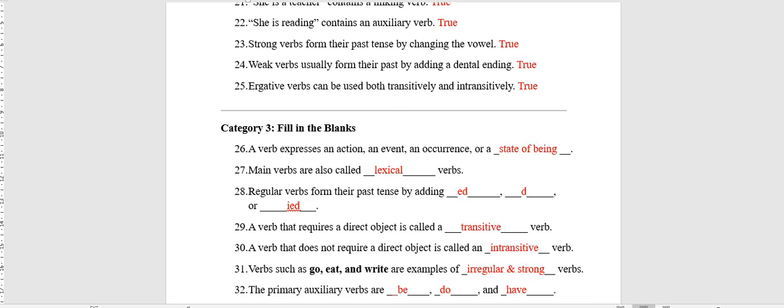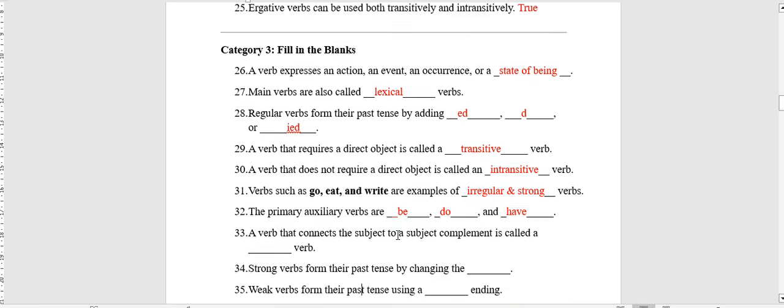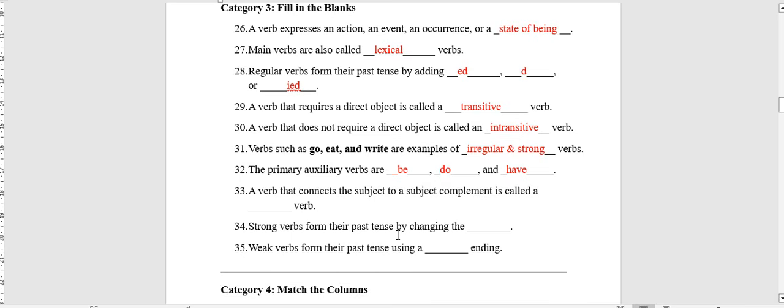The primary auxiliary verbs are be, verb to be, and verb to do, and verb to have. That's right. Number 33. A verb that connects a subject to a subject complement is called a linking verb. 34. Strong verbs form their past tense by changing the vowel. Weak verbs form their past tense using a dental ending.